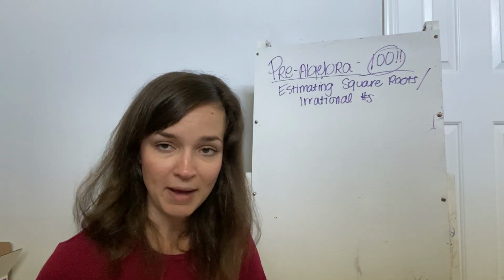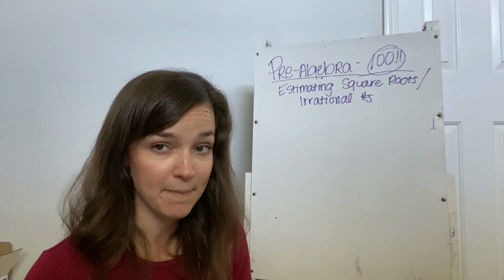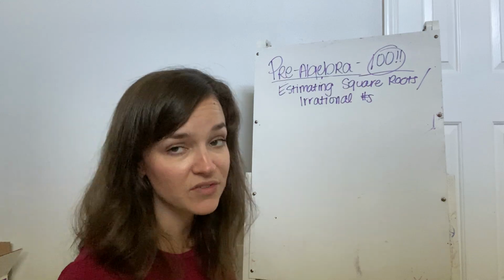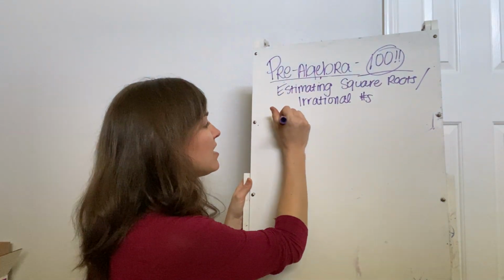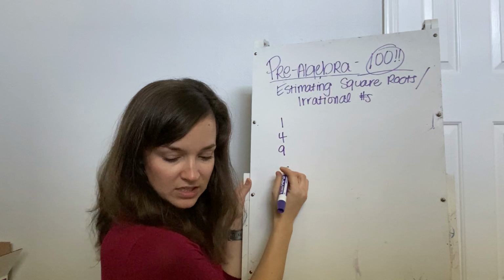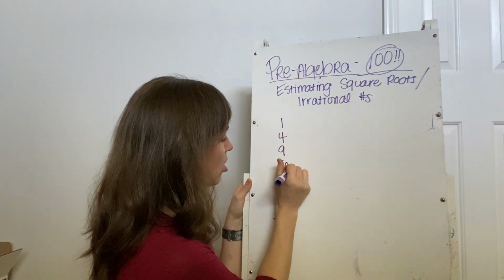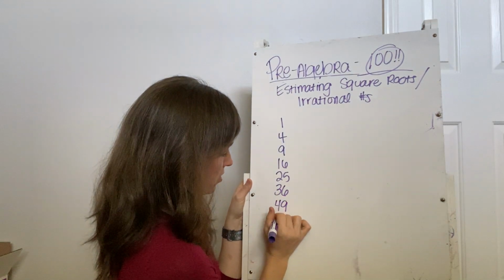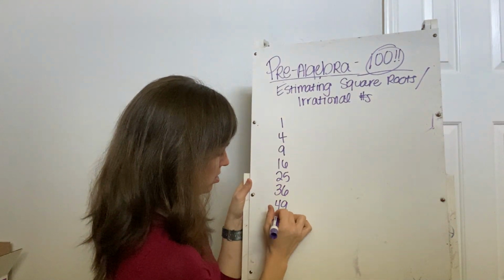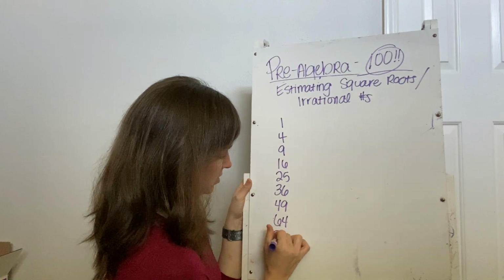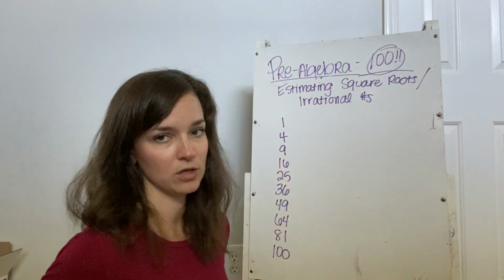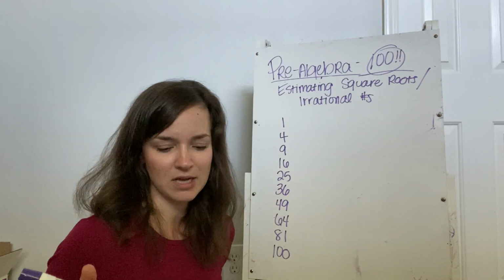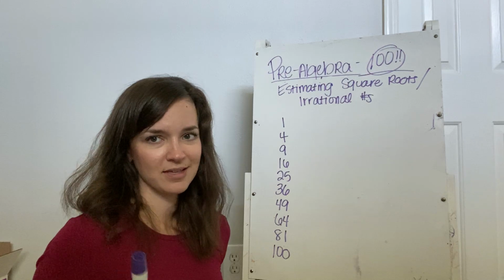So first, though, let's talk about estimating square roots. I'm going to write some numbers up here, and then I want you to take just a second to think about them. You can pause the video after I write them and think about, what do all of these numbers have in common? See if you can come to some kind of realization. So pause right here if you want to, or you may already know. You may be like, I totally got this. I know exactly what's happening. But if not, pause. And now we're back.